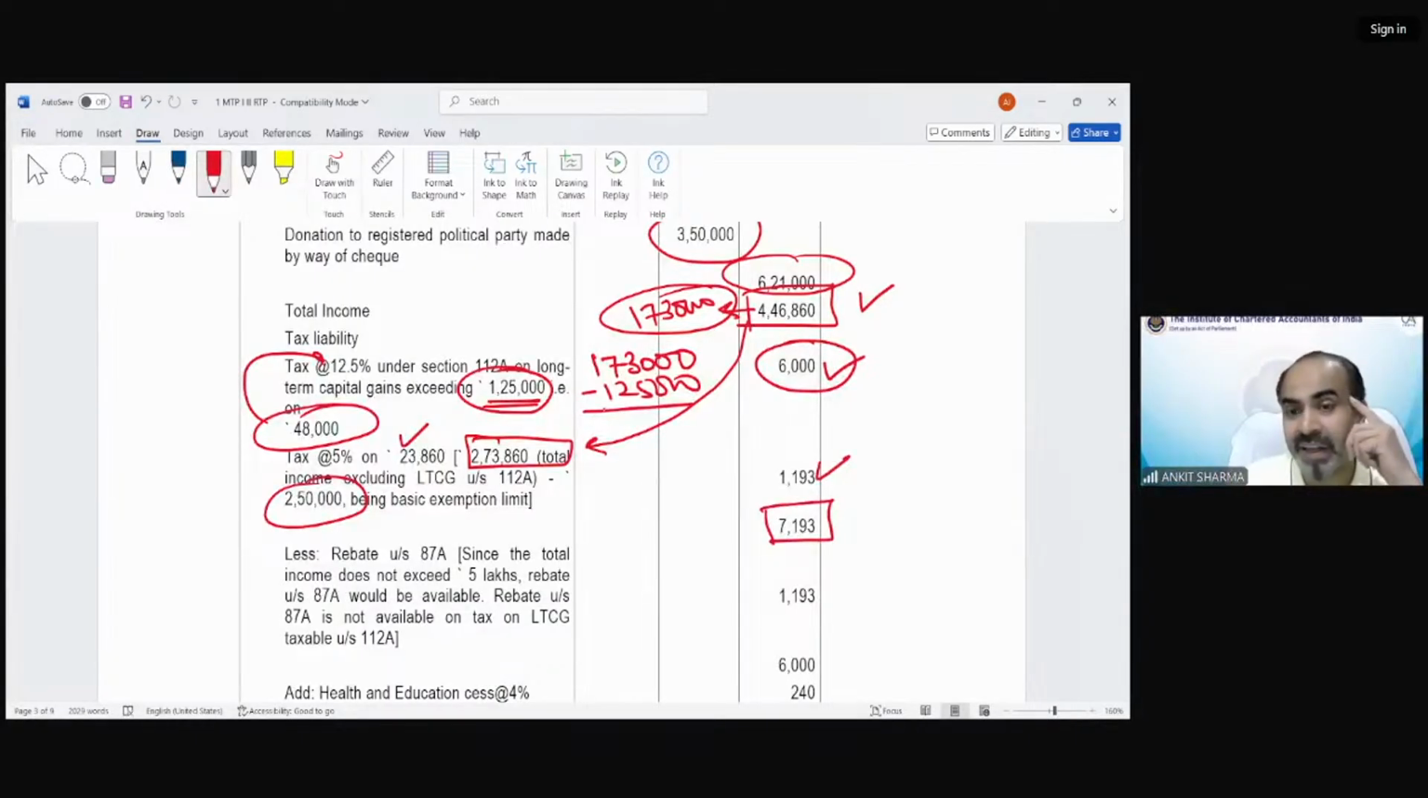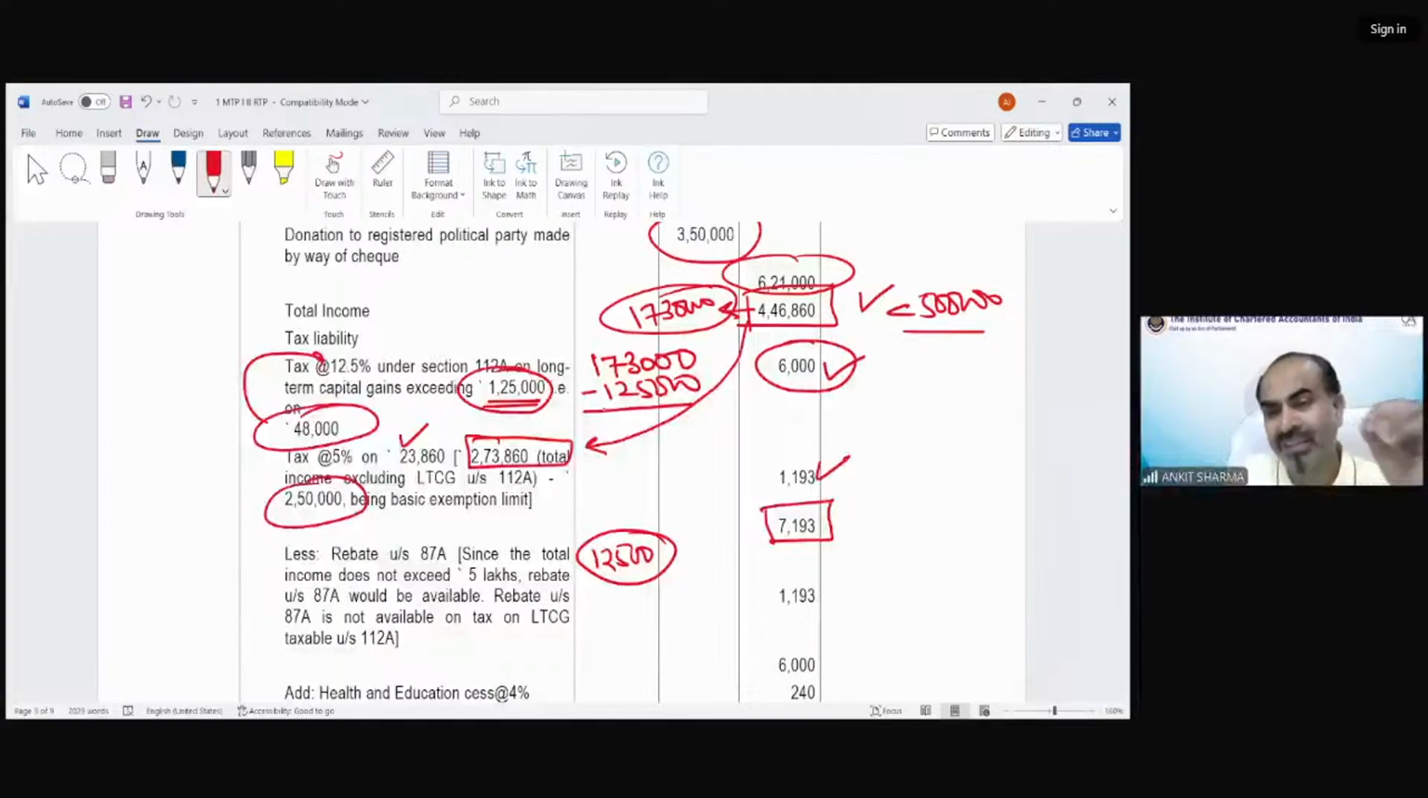Now, very interesting. There could be a rebate up to 12,500 rupees because my TI is less than 5 lakh. But we have discussed this in the capital gain also, basic calculation also, and computation of tax chapter also, that you cannot claim rebate against tax of long-term capital gain. So you can see in this 7193, the tax part is like this.